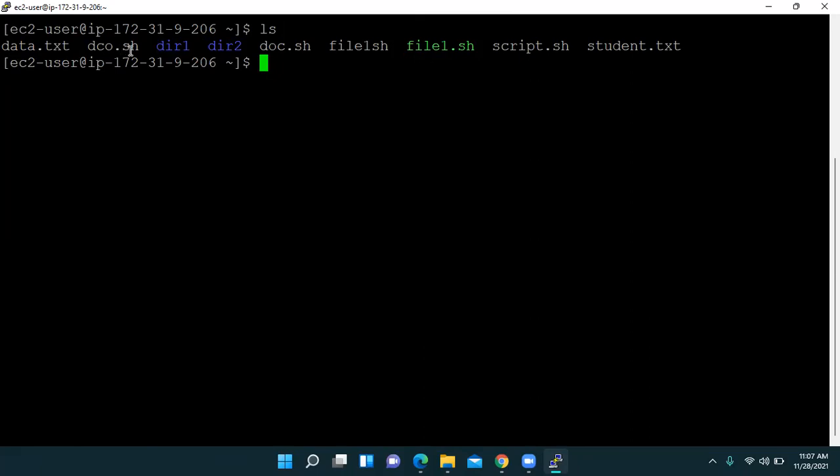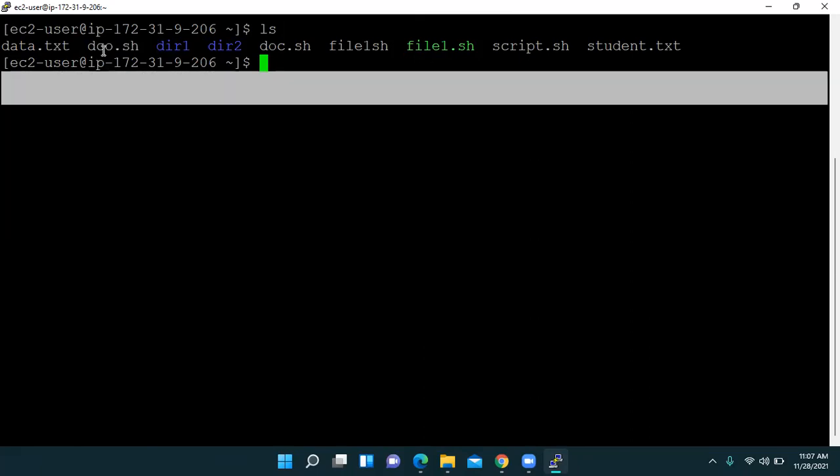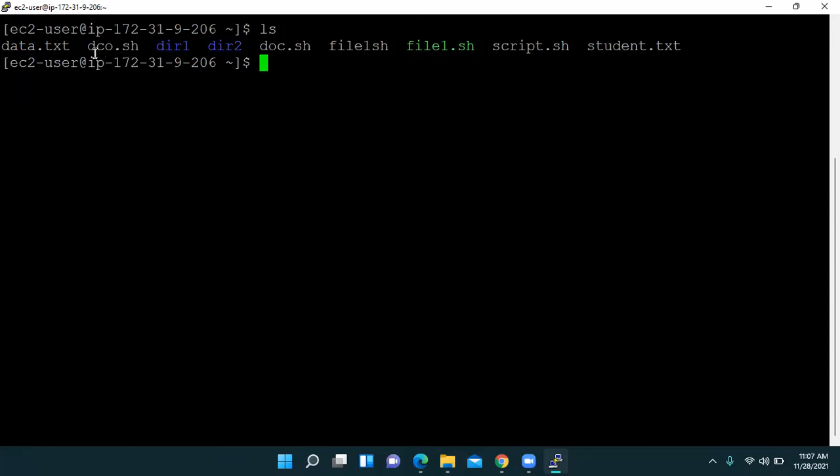Then doc.sh, which is a shell scripting file. It appears in white because it is a file. Then we have directory1, directory2, then doc.sh, again a file. We have file1.sh, script.sh, and student.txt.